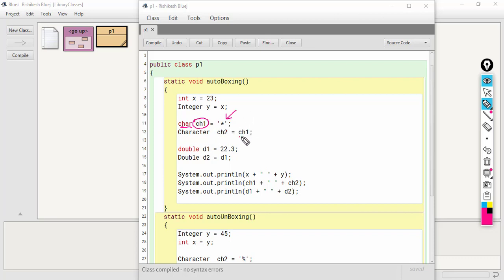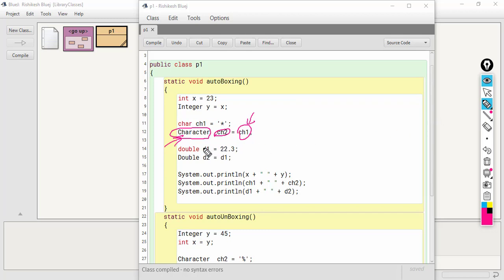In the next line I am trying to assign the value of ch1, which is of primitive type, into a class type, that is Character, in variable ch2. So this primitive type is automatically converted into the corresponding Character type.